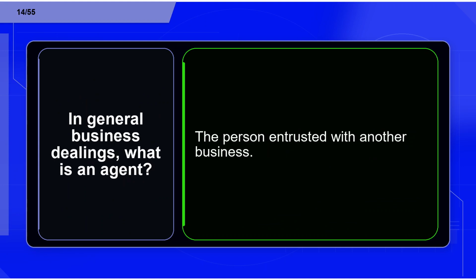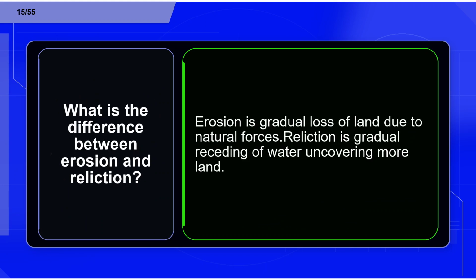Flashcard 14. Term. In general business dealings, what is an agent? Definition. The person entrusted with another's business. Flashcard 15. Term. What is the difference between erosion and reliction? Definition. Erosion is gradual loss of land due to natural forces; reliction is gradual receding of water, uncovering more land.